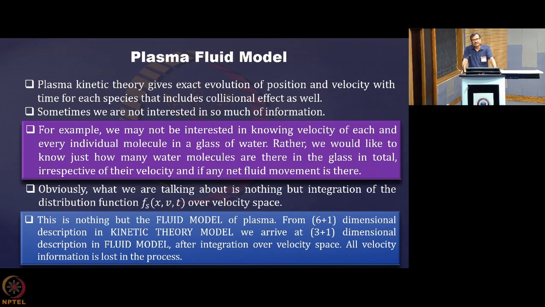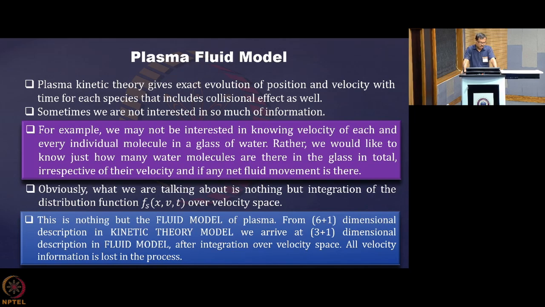Same thing actually, we are interested in this kind of behavior for pipe flow or any fluid flow. Essentially, we are not interested in the particular distribution of velocities. We are interested only in the total number of particles in the configuration space.